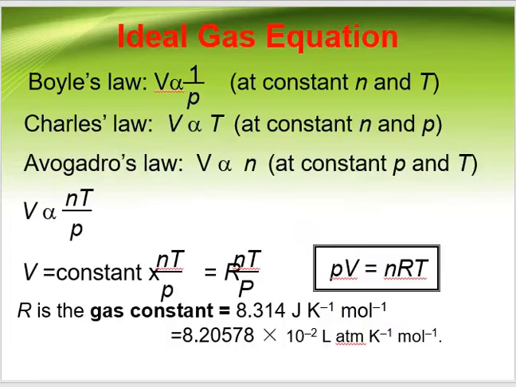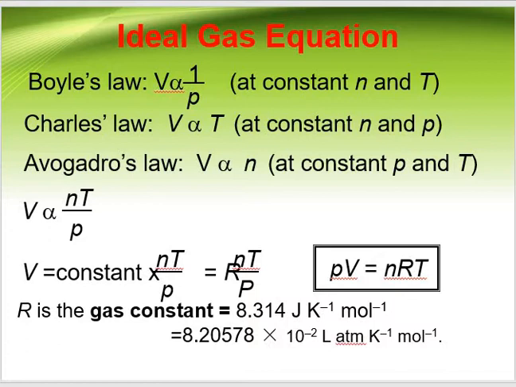and the ideal gas equation. An ideal gas, I told you, strictly follows Boyle's, Charles', and Avogadro's law. According to Boyle's law, V is inversely proportional to pressure at constant temperature and with a fixed amount of gas.